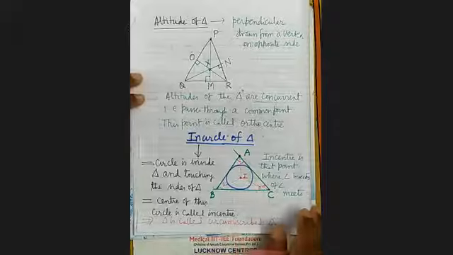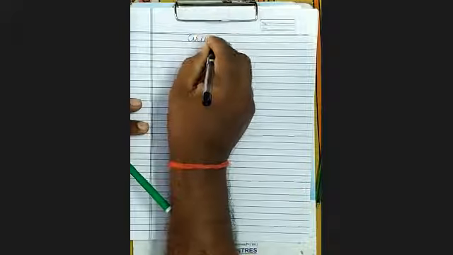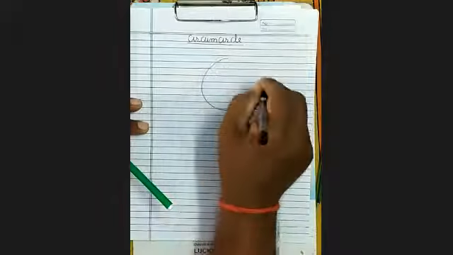Now see circumcircle. You can see here. Circumcircle means circle passing through the vertices of triangle. It's like this.